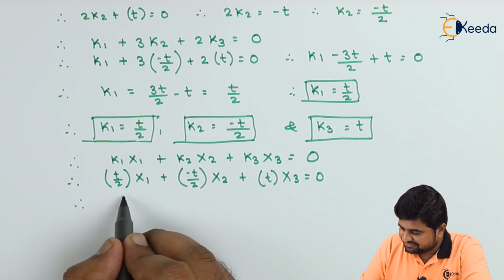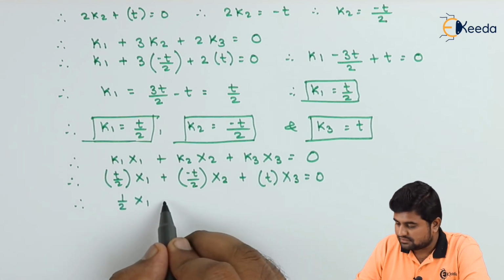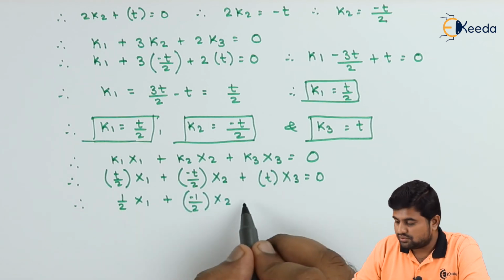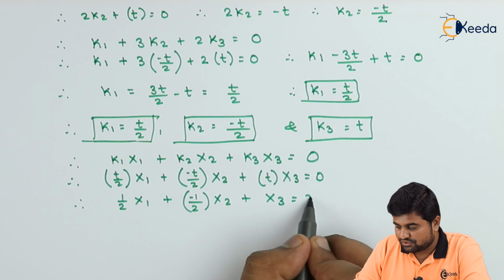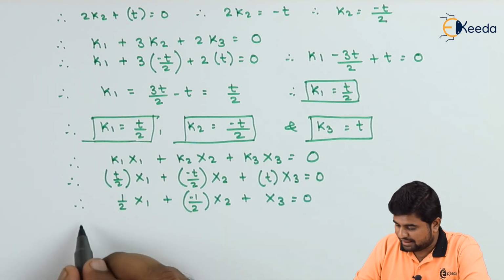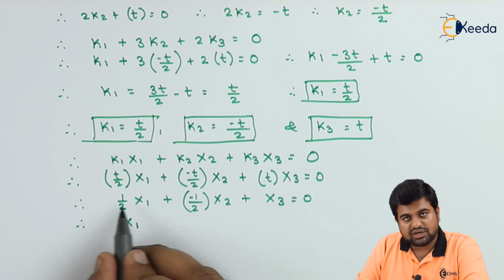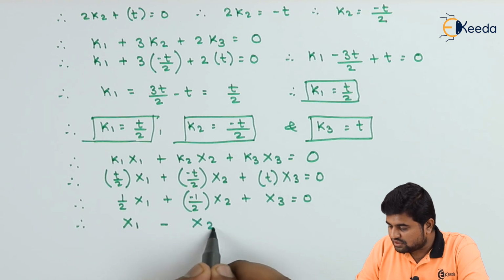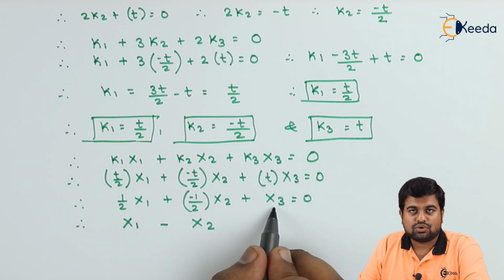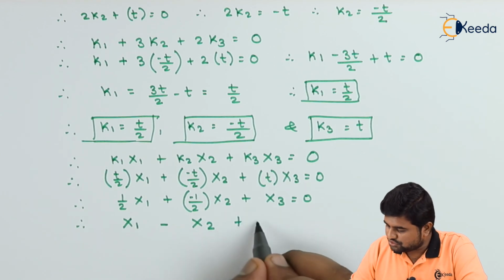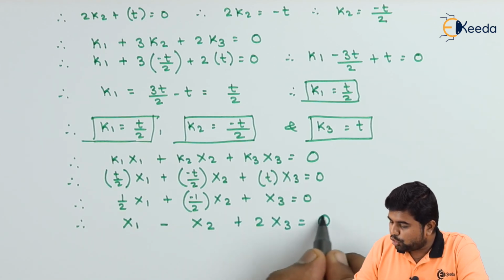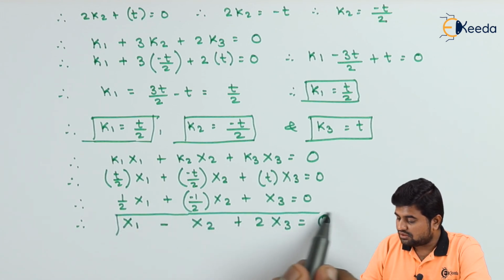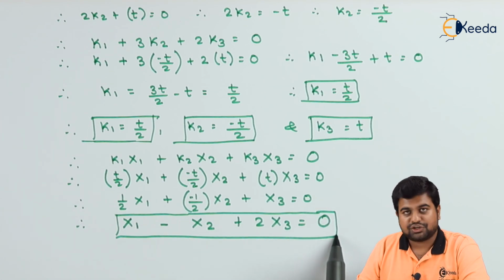So I'll be having 1 by 2 into x1 plus minus 1 by 2 into x2 plus x3 is equal to 0. Now I'll multiply this with 2. I'm going to get x1 minus x2 plus 2 into x3 is equal to 0. So this is the dependency equation which we have found out after solving this particular example.